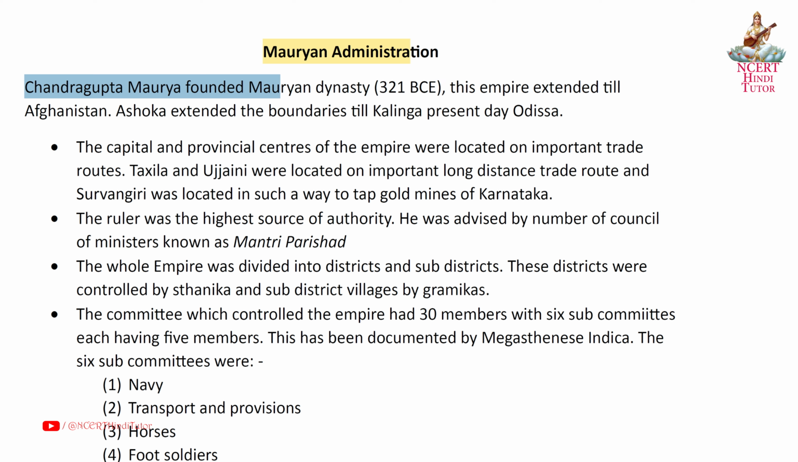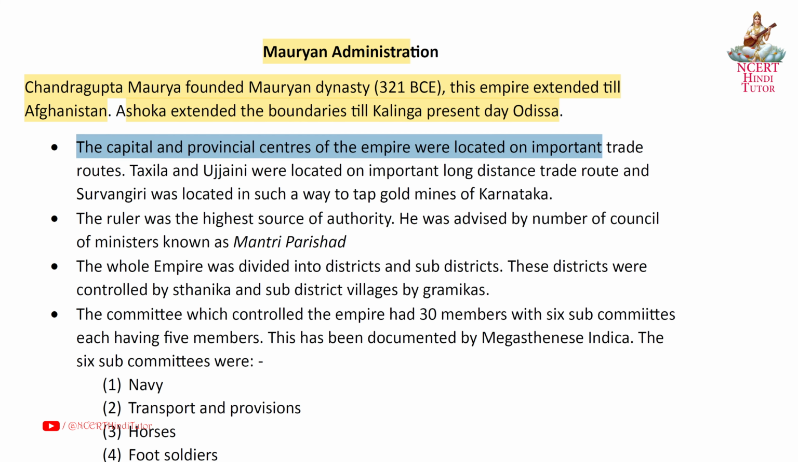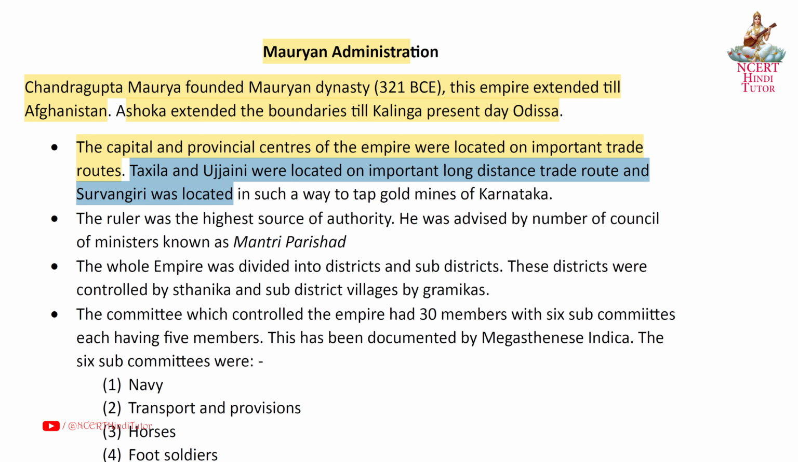This empire extended till Afghanistan. Ashoka extended the boundaries till Kalinga, present-day Odisha. The capital and provincial centers of the empire were located on important trade routes. Taxila and Ujjaini were located on important long-distance trade routes, and Suvarnagiri was located in such a way as to tap the gold mines of Karnataka. The ruler was the highest source of authority.